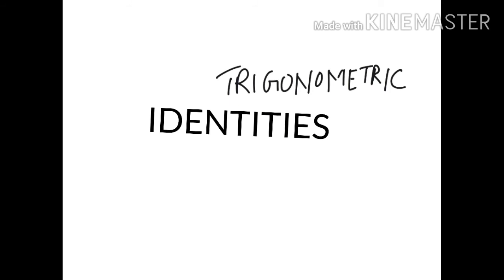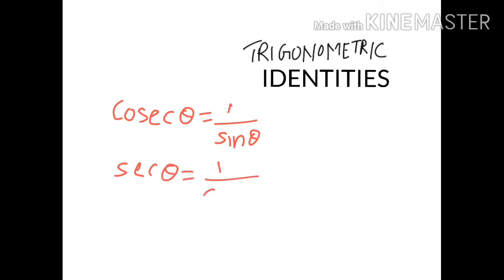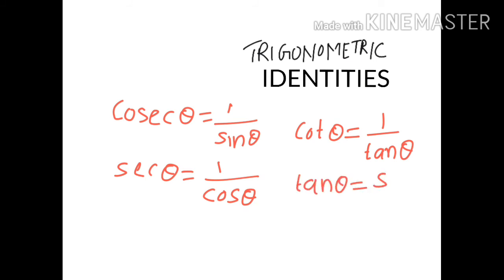Now I am going to explain the trigonometric identities. First, there are also reciprocal identities, and they are: cosec theta equals 1 by sin theta, sec theta equals 1 by cos theta, then cot theta equals 1 by tan theta, then tan theta equals sin theta by cos theta. So these are the reciprocal identities.